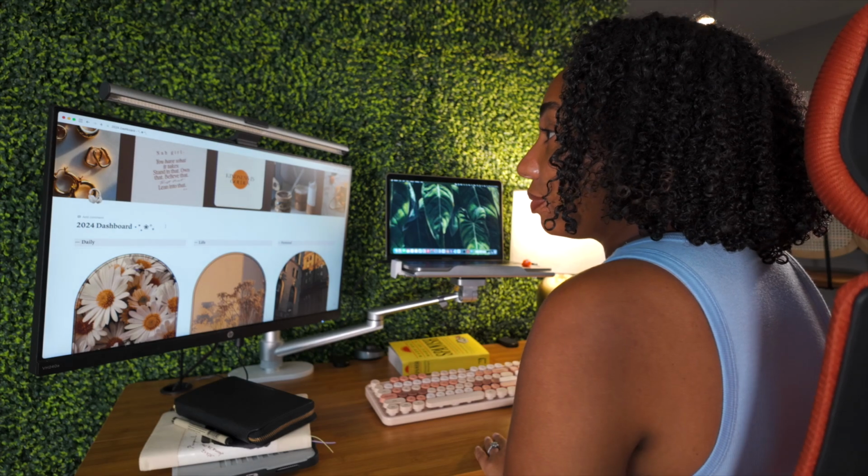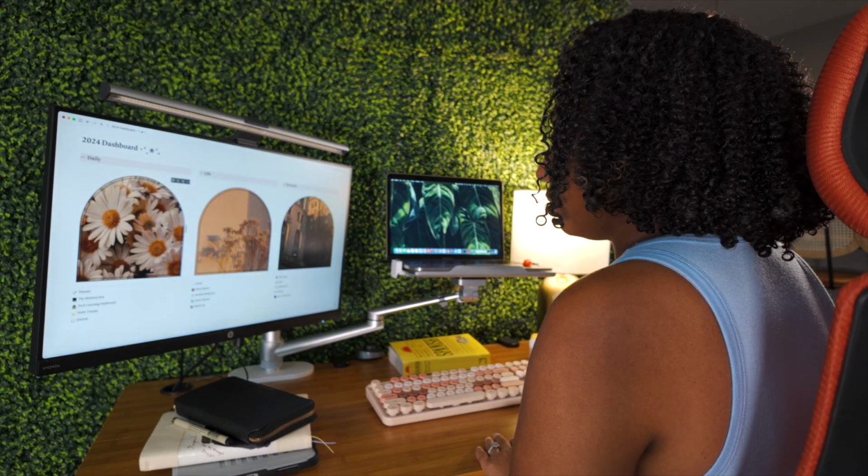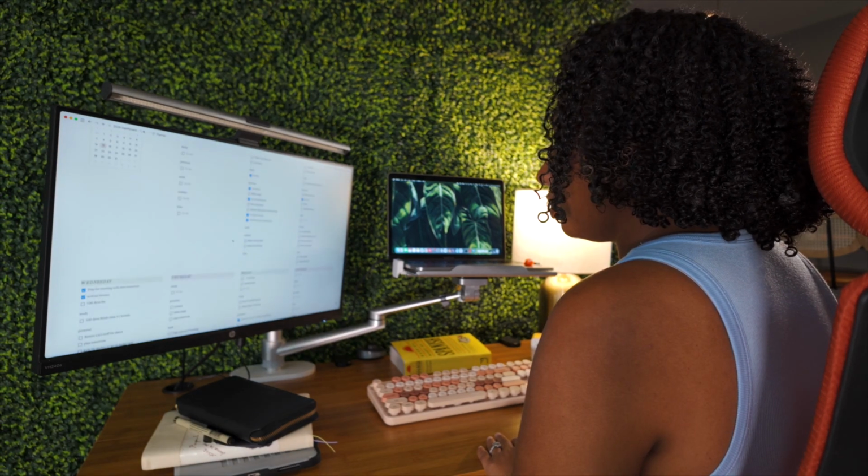At the end of 2023, I decided I wanted to use a more digital form of planning going into 2024. In 2023, I used paper planning the entire time, and so I kind of wanted to switch things up, but I wasn't ready to dive into the world of digital planning in the sense of using a digital planner on my iPad. So I went on a YouTube search to see who was using Notion as a planner, what kind of layouts and templates they were using, and I came across a creator who not only broke down what she was doing, but also offered a template that I could purchase for download.